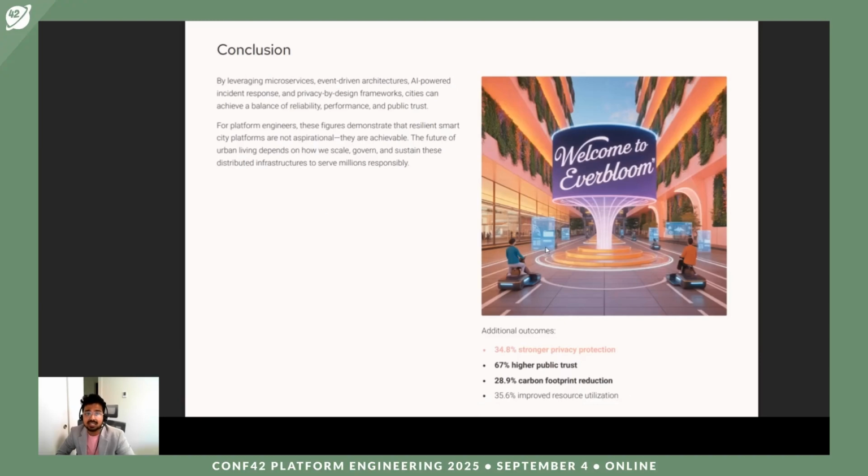The smart city is not something in the future, it's here. Now, the only question is how are we going to adopt it? So let's ask these questions to ourselves when we are thinking about designing smart city infrastructure.